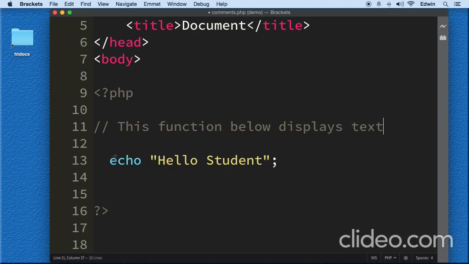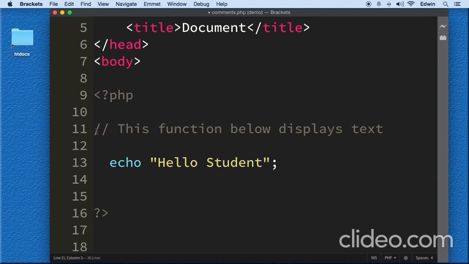All right, so this is a comment here, and of course in HTML we do it like this, with a less than, and then a greater than right here, and this will be a comment very similar to HTML. It's just that we use a forward slash. This is a single line comment with a forward slash.